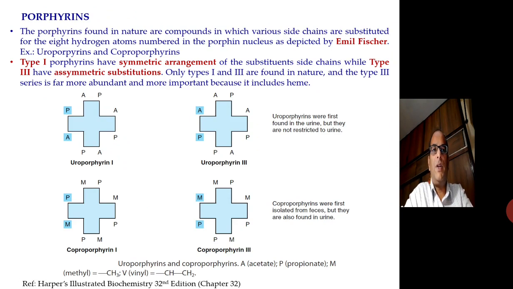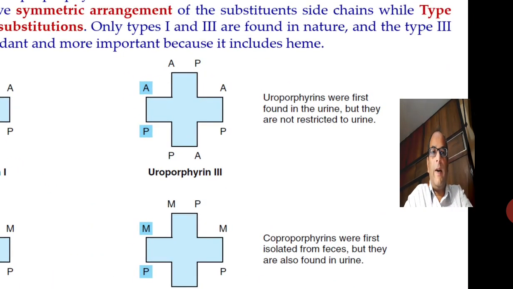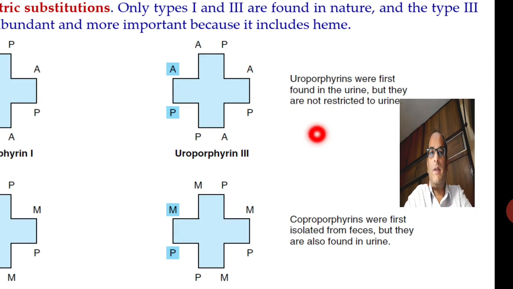The porphyrins found in nature are compounds in which various side chains are substituted for the 8 hydrogen atoms numbered in the porphyrin nucleus, as depicted by Emil Fischer. Emil Fischer was one of the major scientists who discovered the various types of porphyrins present in the body. So various examples of porphyrins are uroporphyrins and coproporphyrins. Uroporphyrins were first found in urine, but they are not restricted to urine. They have basically acetate and propionate substituted for the various hydrogen atoms.